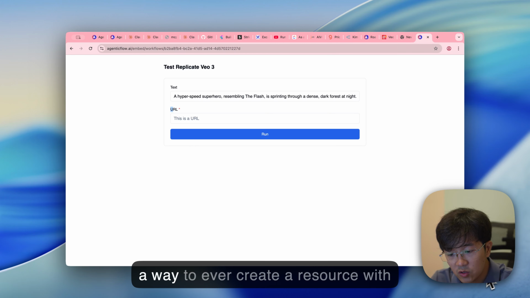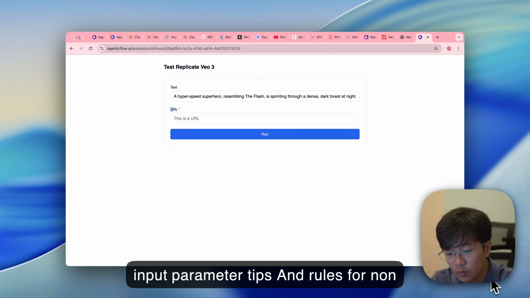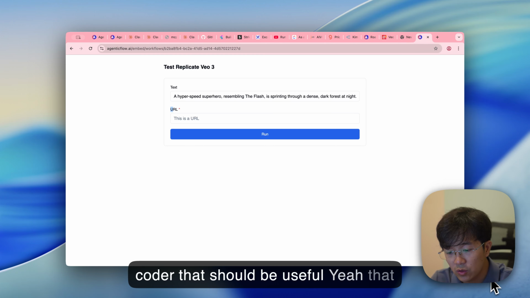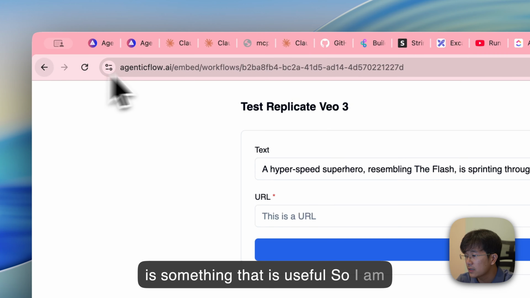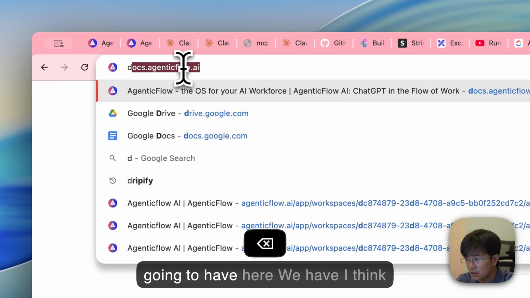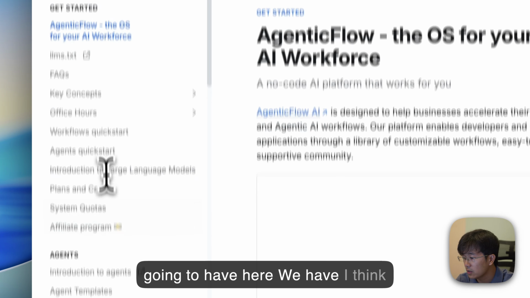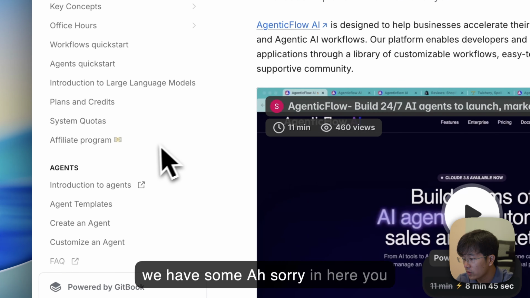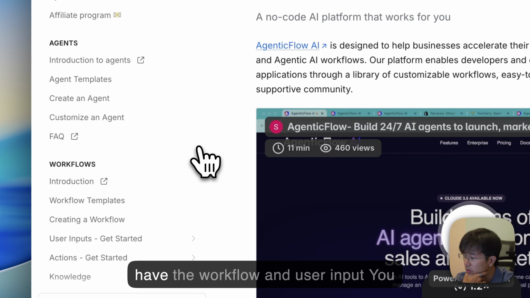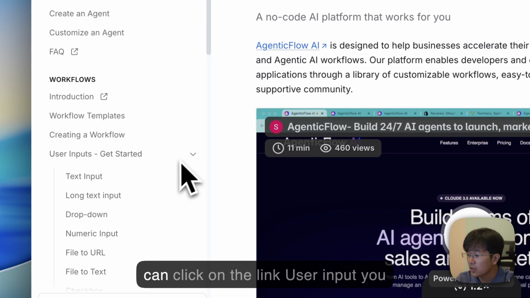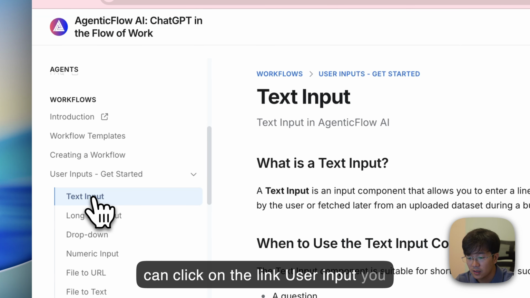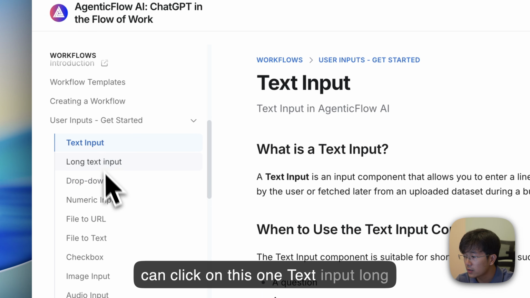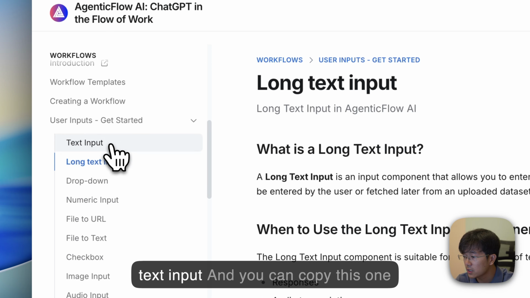If there is a way to create a resource with input parameter tips and rules for non-coders, that would be useful. Yeah, that is something that is useful. So I'm going to have here, I think we have some. So in here you have the workflow and user input. You can click on this one, text input, long text input. And you can copy this one and then you paste